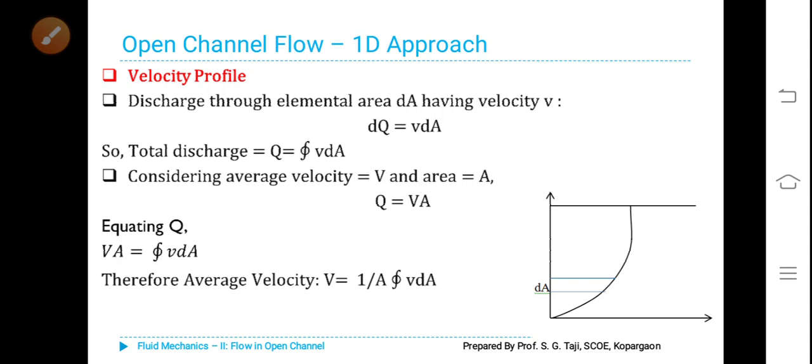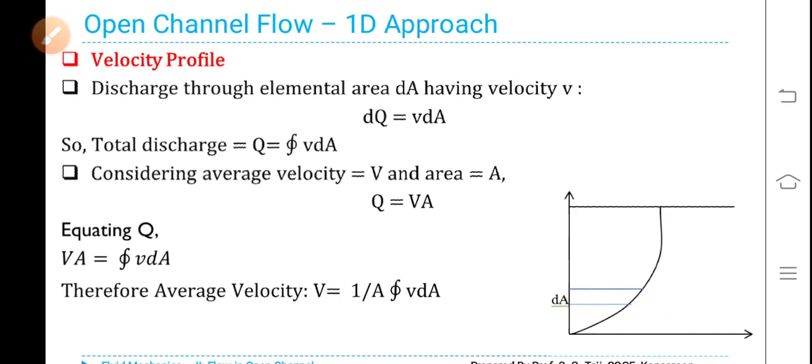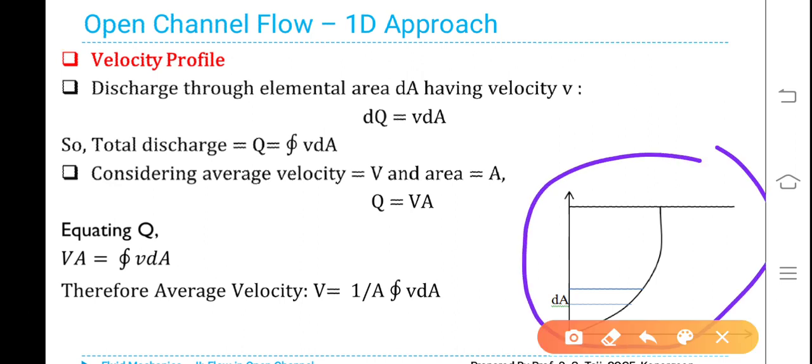Now velocity profile. This is showing the velocity profile. Let us consider a small elementary area dA here. Then discharge through the elementary area dA having velocity small v is given by dQ equal to v dA.